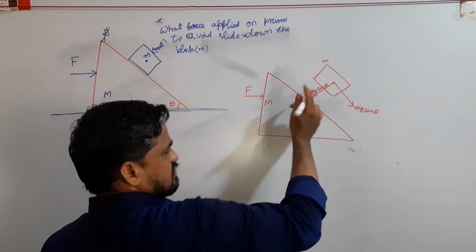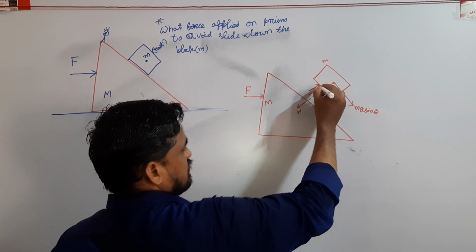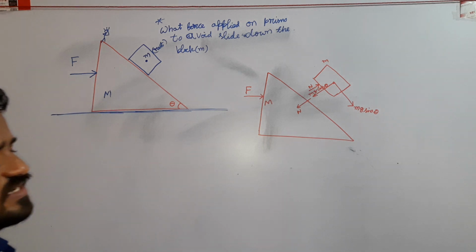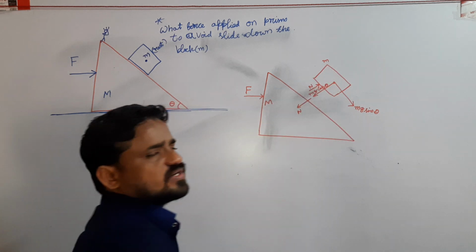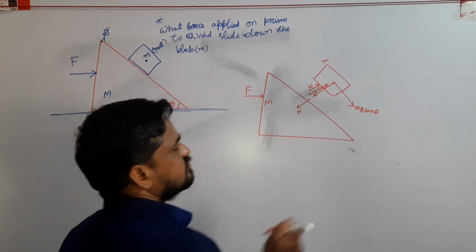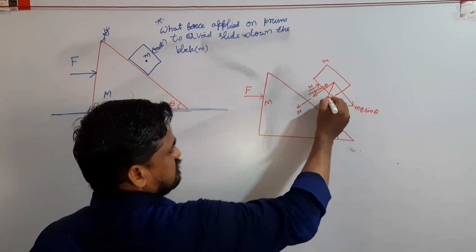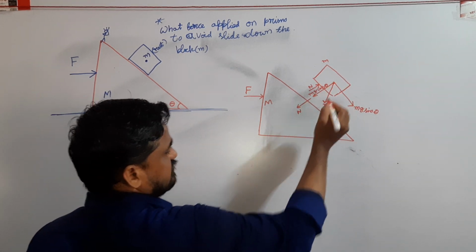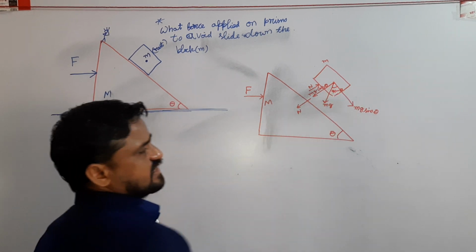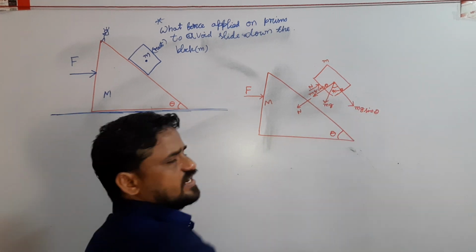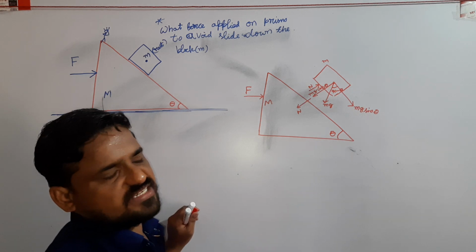It presses the inclined plane with a normal force, the component of contact force perpendicular to the inclined surface. Angle of inclination is theta, this angle is 90 minus theta.